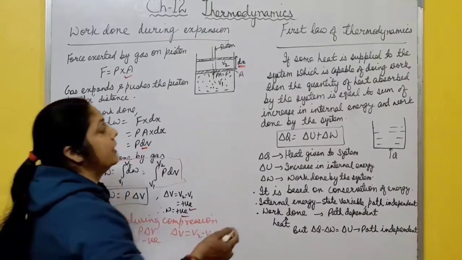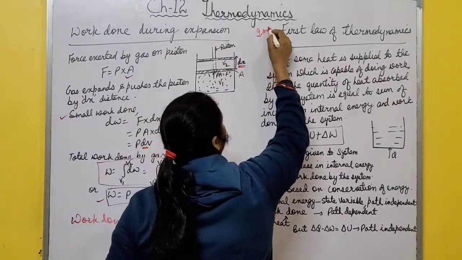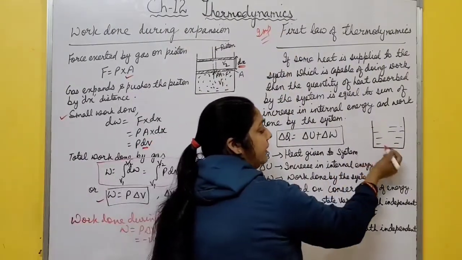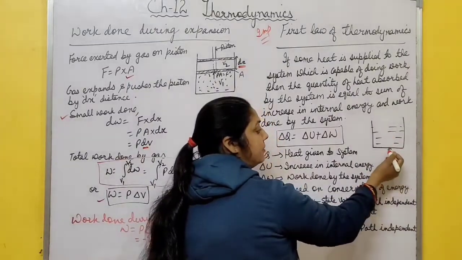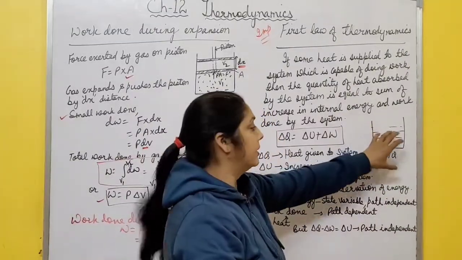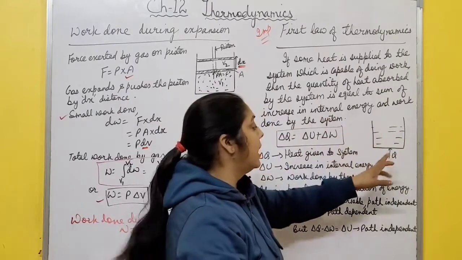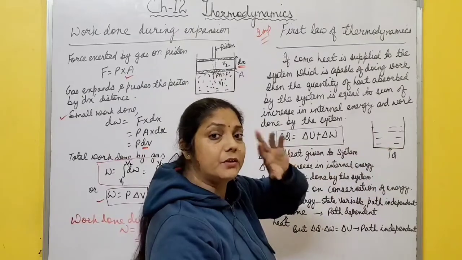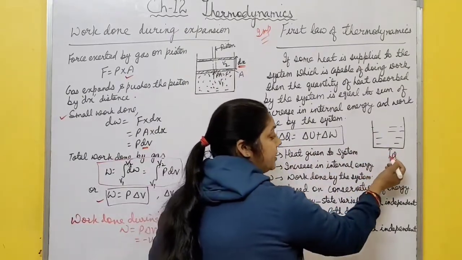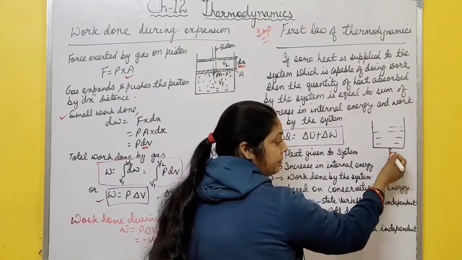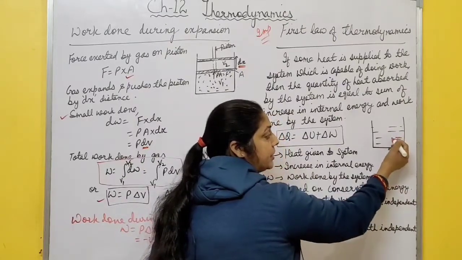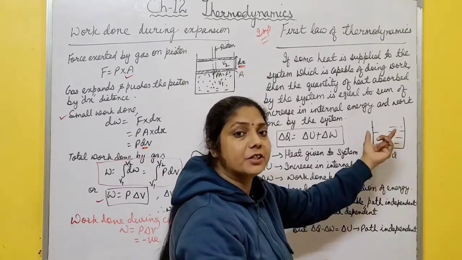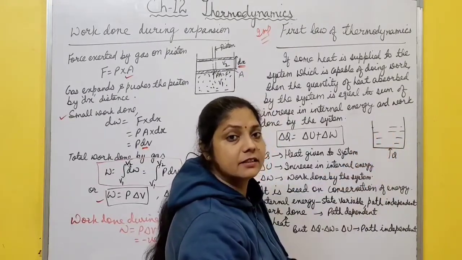After this, the next important topic is first law of thermodynamics. What is this first law? Suppose there is a cylinder containing gas, which is a system, and if you supply some heat to this system, then that heat is absorbed in two ways. The temperature of the gas molecules increases, and due to increase in temperature, internal energy of the gas increases.